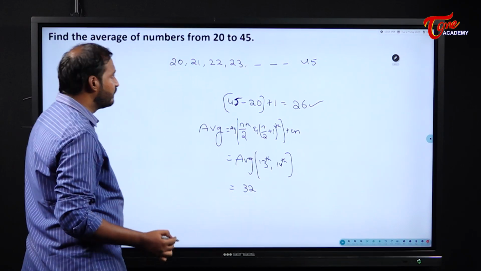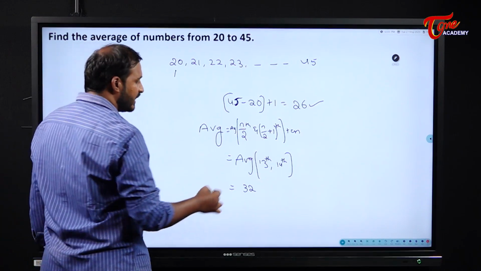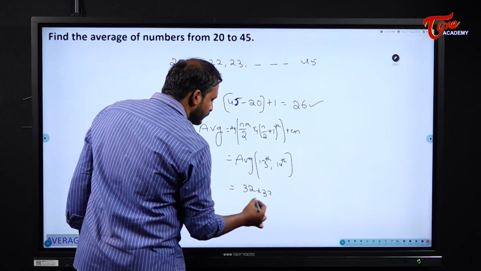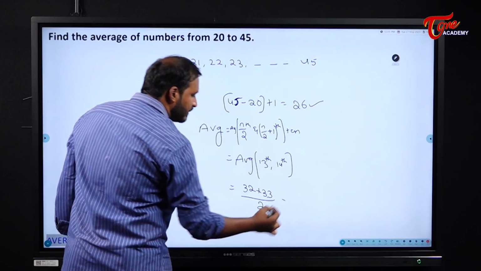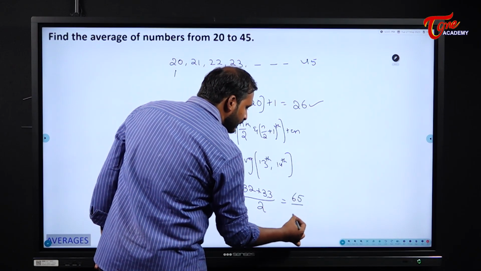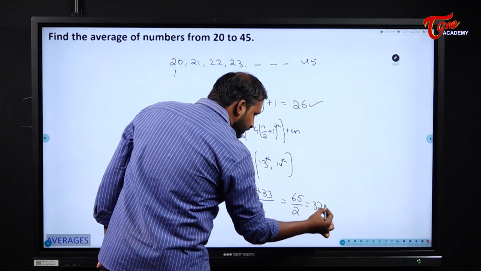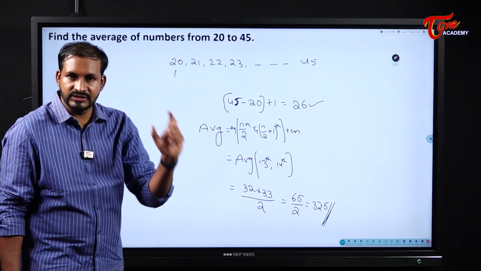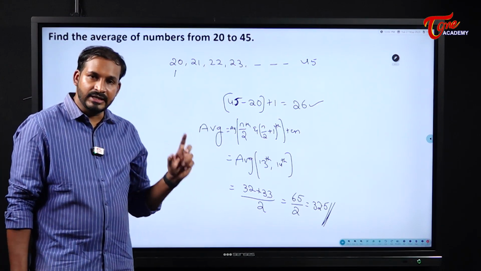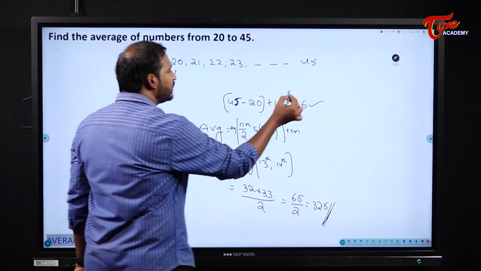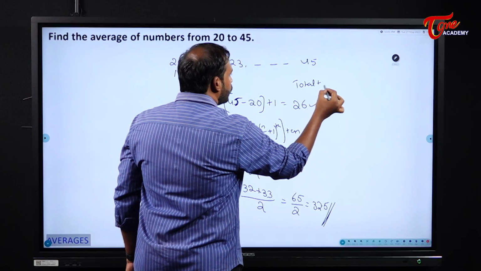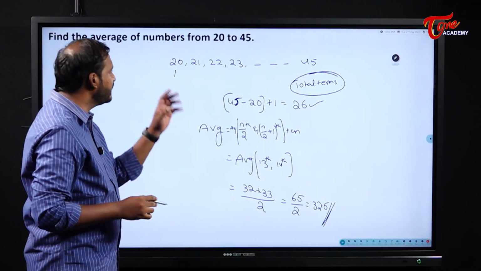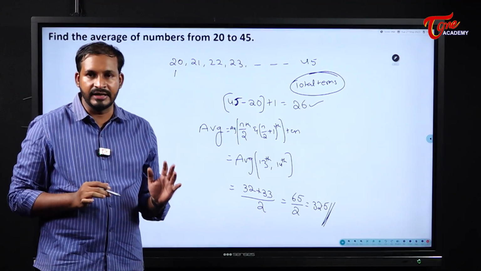So the 13th observation here will become 32. Why? Because 20 will become 1. And the 14th observation will become 33. 32 plus 33 by 2 becomes 65 by 2, which is 32.5. So 32.5 is the average of these numbers. And remember one thing, students, once again I am repeating, please be careful while finding the total terms and while finding the middle terms, 13th and 14th, from where we are starting. That is very important.